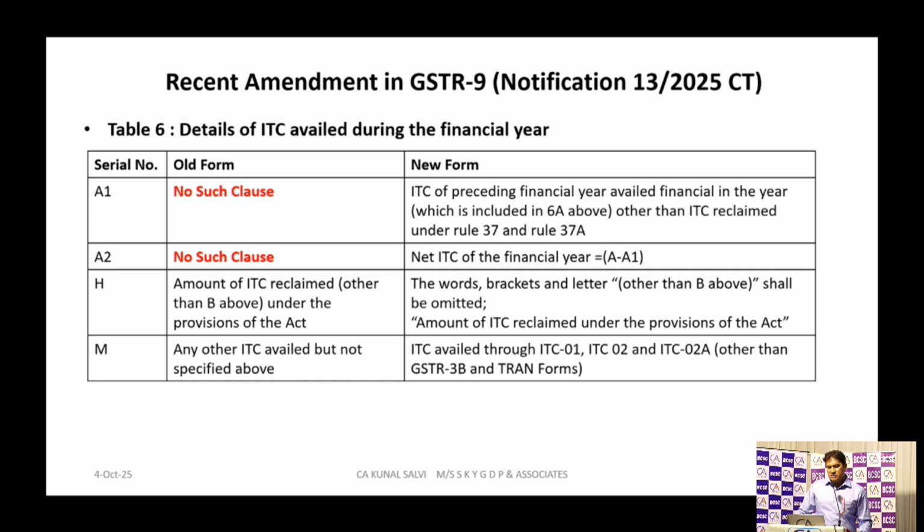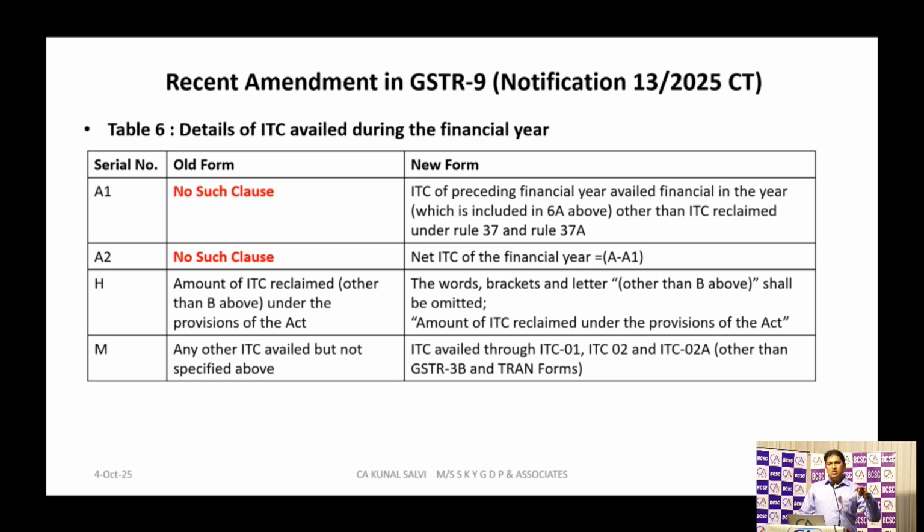So they have come up with the serial number A1. There was no such clause in the old form. Now with the new form, ITC of the preceding financial year availed in the next financial year will have to be reported over here. जो भी आपने पुराने साल का ITC current year में claim किया, that is 23-24 ITC which you have claimed in 24-25, we will have to report that ITC in table number 6A1.